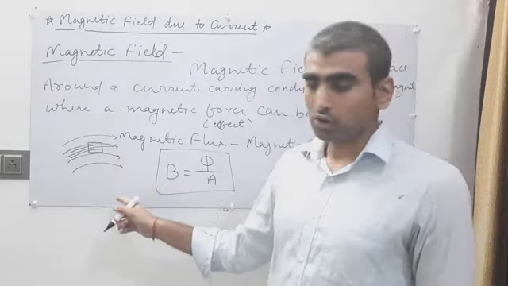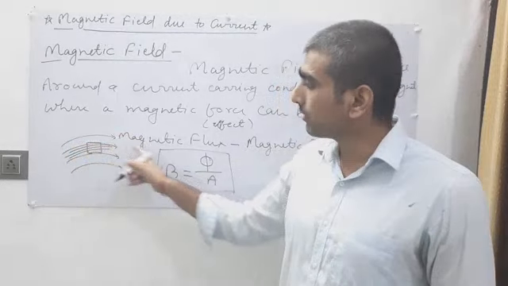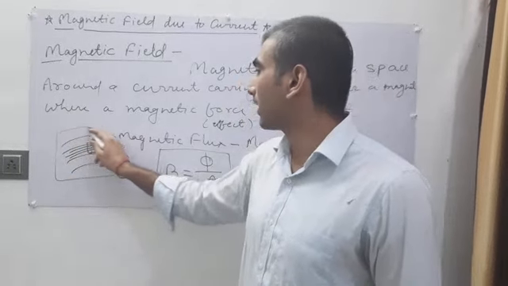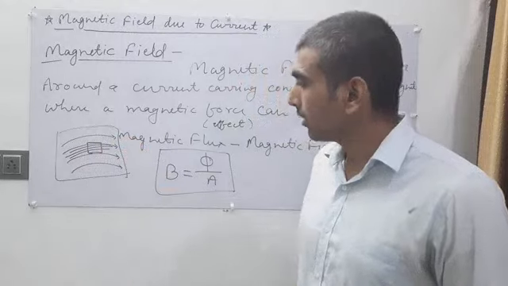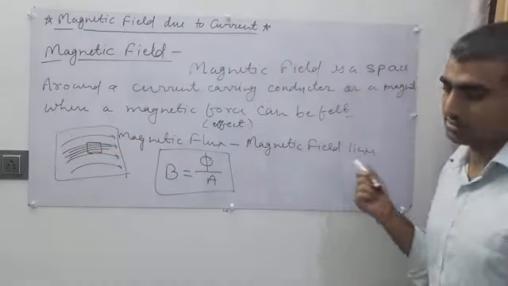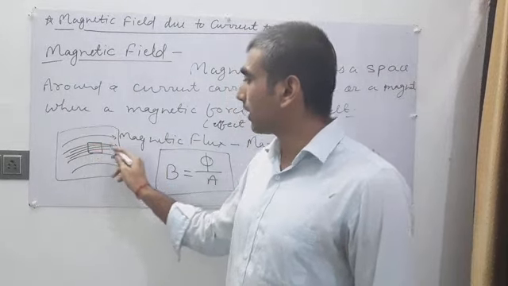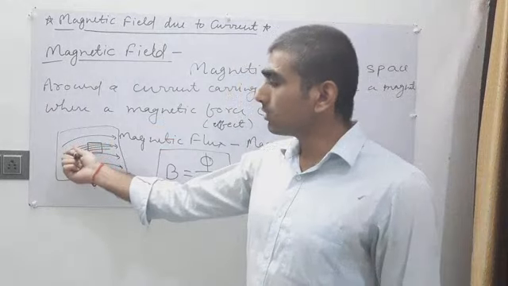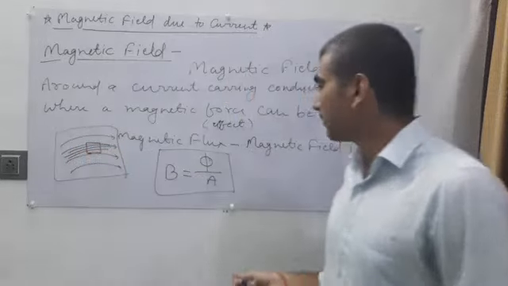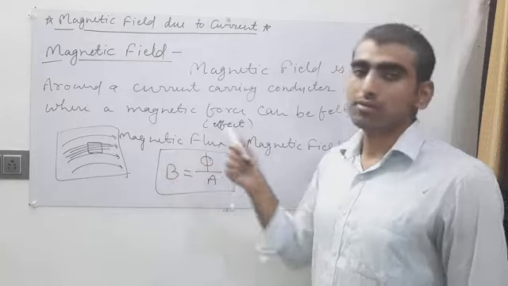Now what I am saying is, if we take a plane of magnetic field lines and draw several magnetic field lines, which is called magnetic flux, and I take a unit area in this plane, then if we count the magnetic field lines passing through this unit area, the magnetic flux per unit area is called your magnetic field.